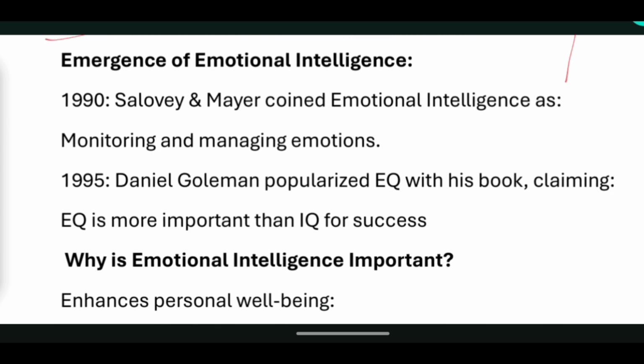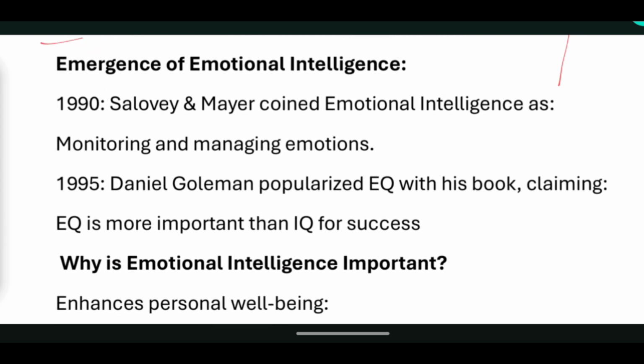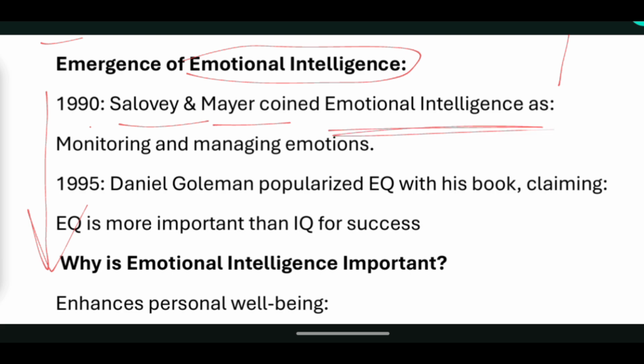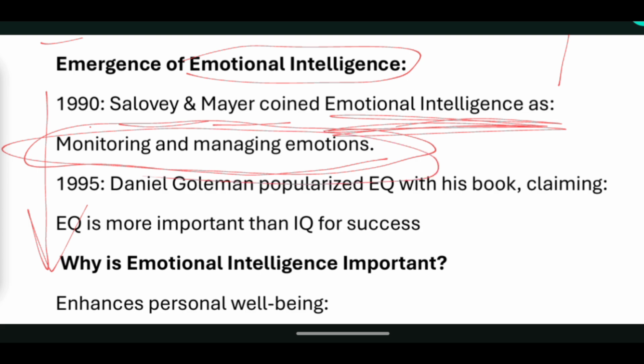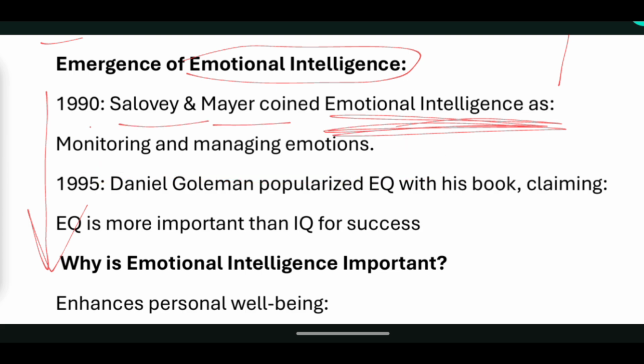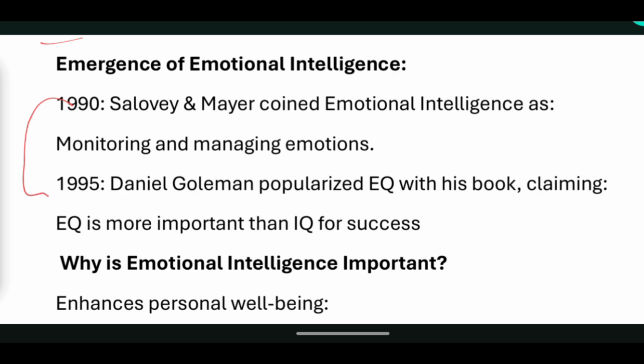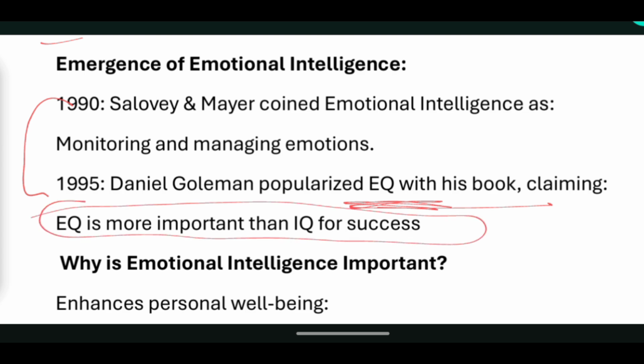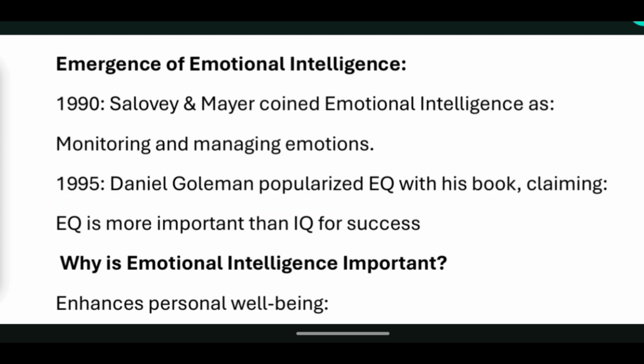Now coming to the emergence of emotional intelligence. So that was history, that Charles Darwin mentioned emotion first. But now how did emotional intelligence actually emerge? In 1990, Salovey and Mayer coined emotional intelligence. They said that emotional intelligence is all about monitoring and managing emotions. So it is all about what? Monitoring and managing emotion. Now after 5 years, Daniel Goleman popularized EQ with his book, and he claimed in his book that EQ is more important than IQ for success. So you can write this point also.